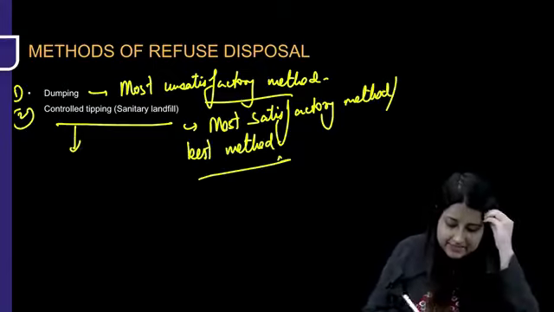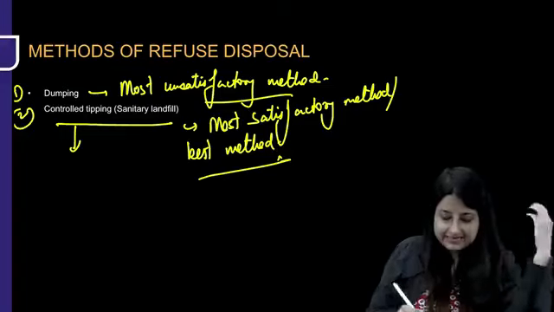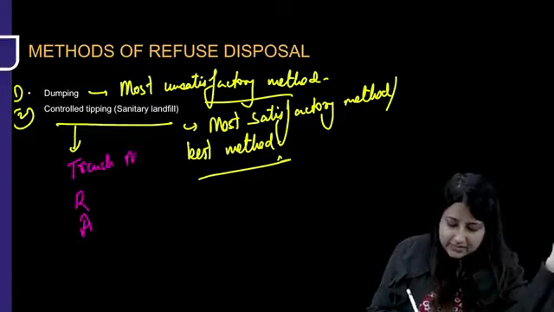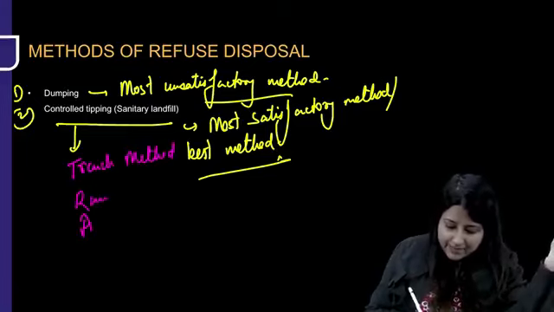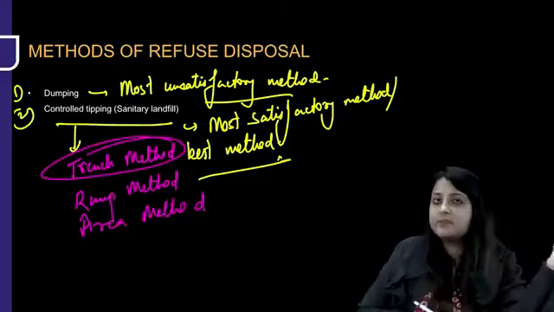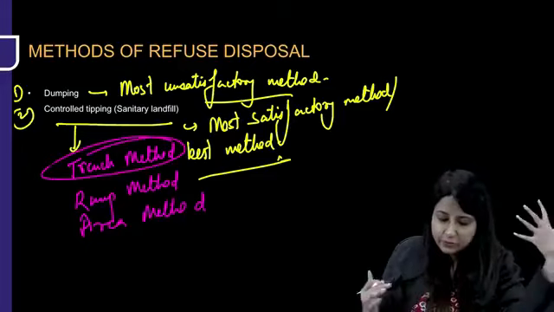And this is achieved through 3 techniques, guys. What is this? This is the trench method, the ramp method, and the area method. Now the question always turns up from this trench method. So where do we do it?